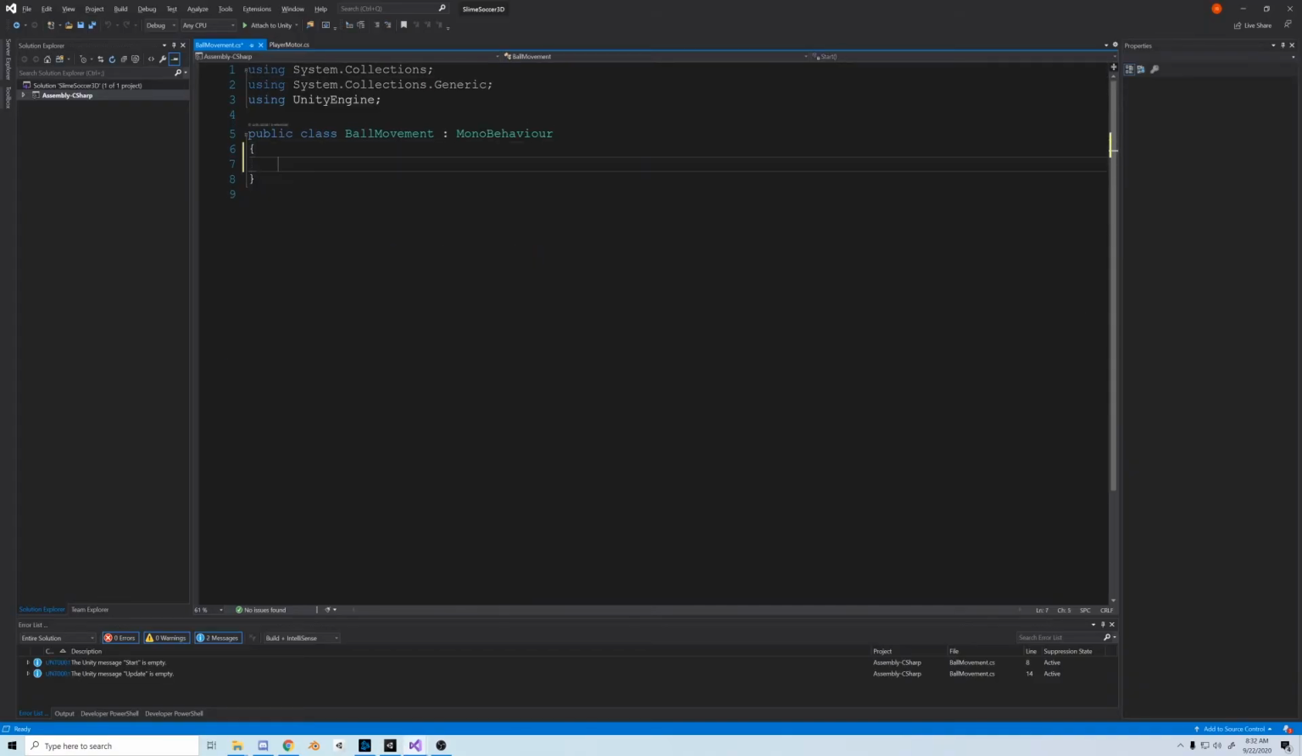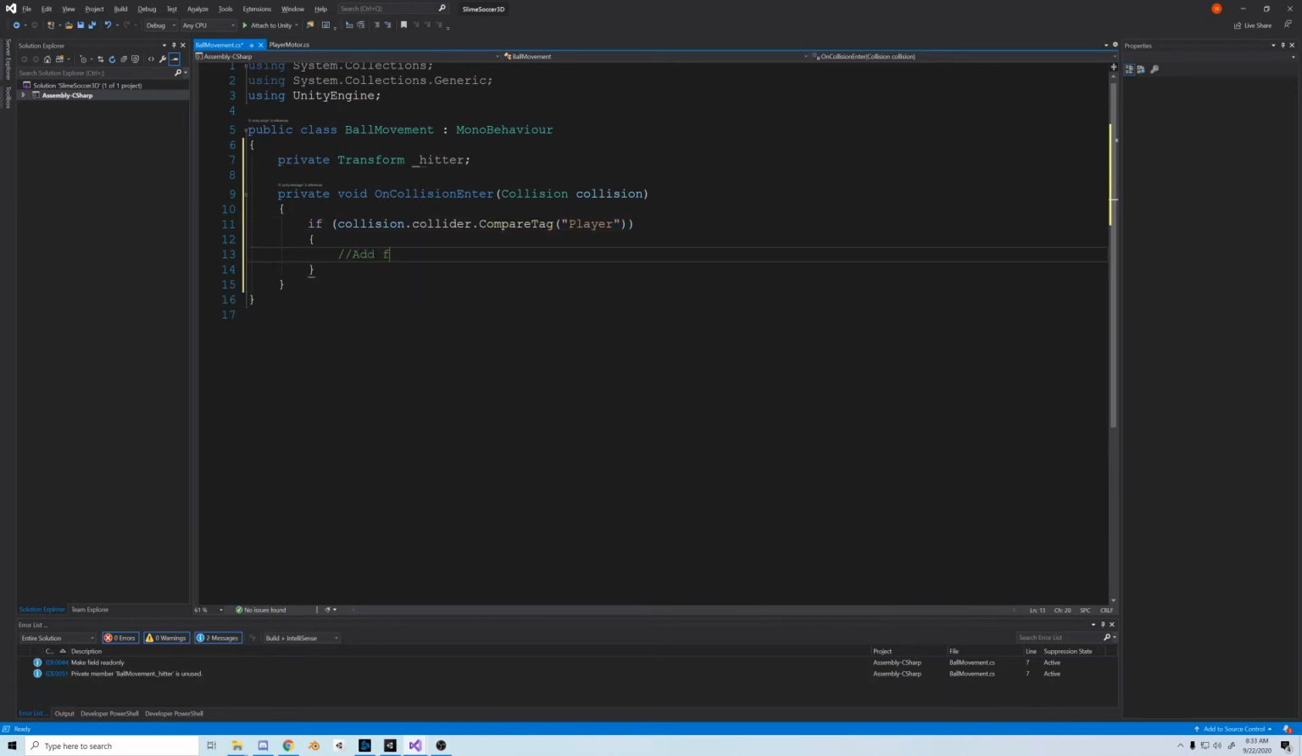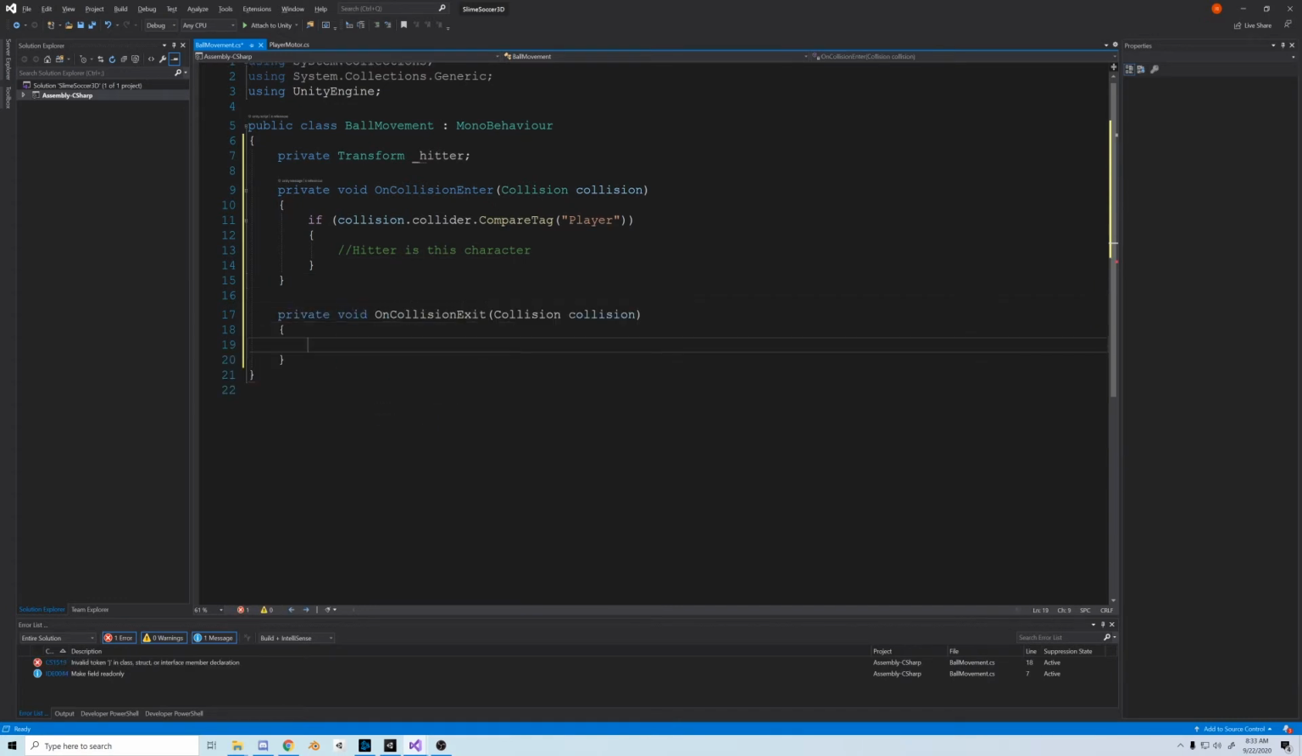I'm going to clear everything out of here and create a private transform, and we'll call it hitter. Don't forget the underscore. This is going to be the person hitting the ball. Next, we'll check the ball's OnCollisionEnter. A quick if collision.collider compare tag is player, then we're going to set the hitter equal to this character. Then we'll check the same thing for OnCollisionExit. If it's the player, then we'll set the hitter equal to null.